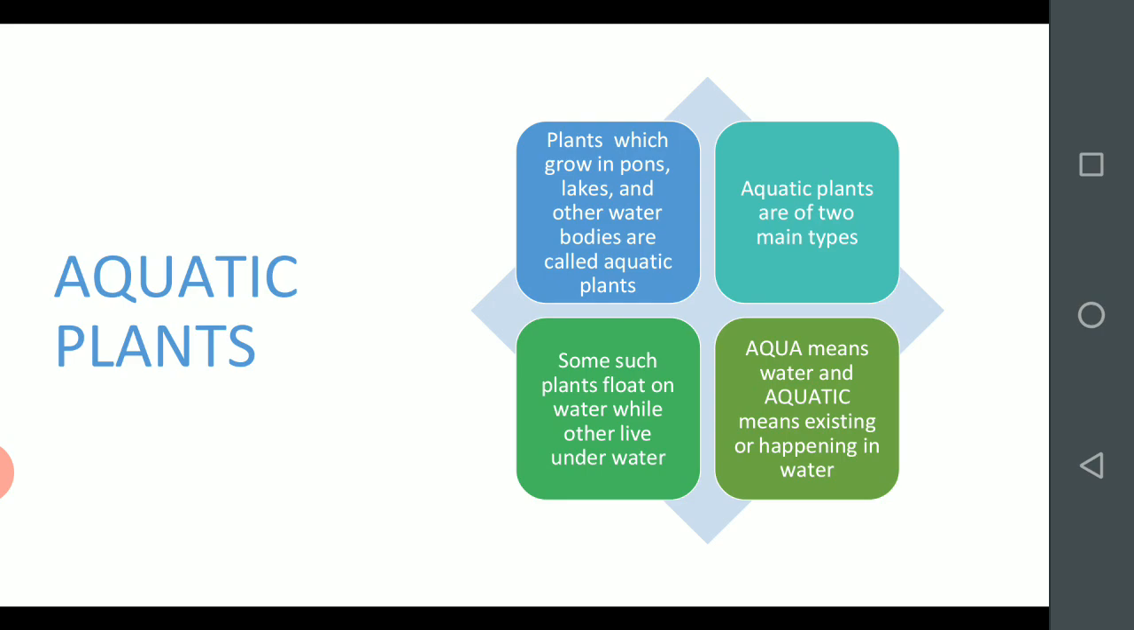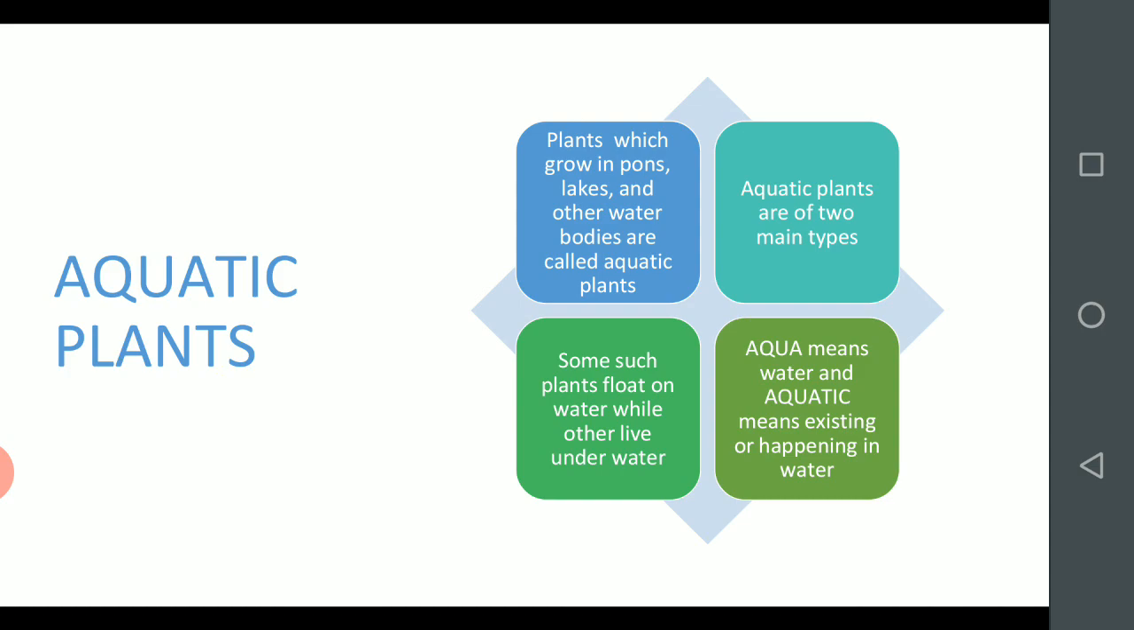What do you mean by aquatic plants? Plants which grow in ponds, lakes, and other water bodies are called aquatic plants. The plants which grow in water are called aquatic plants. Aquatic plants are of two types. Which are those? Some plants float on water while others live underwater. There are two types of aquatic plants: free floating aquatic plants and fixed aquatic plants.